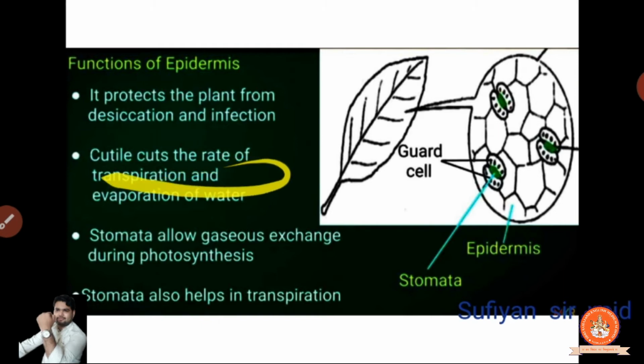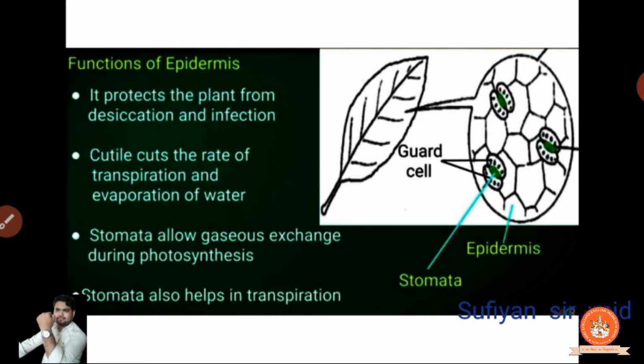Cuticle cuts the rate of transpiration and evaporation of the plant. Clear? What is the cuticle? It is the waterproofing layer. Even so, it decreases the rate of transpiration. Means the plant has water inside it, and because of the sunlight it evaporates. But with the help of the cuticle, the rate of transpiration is going to decrease. Clear?